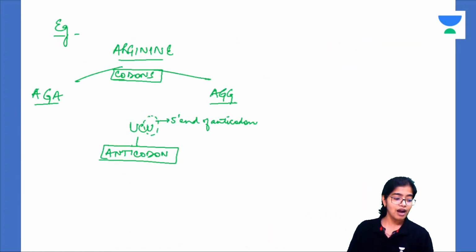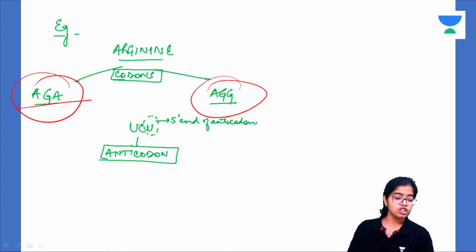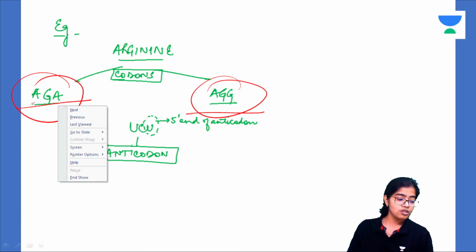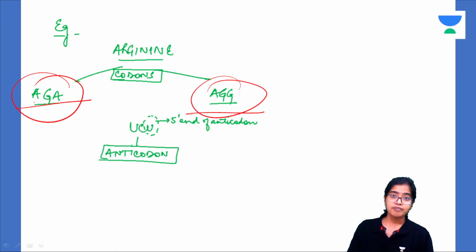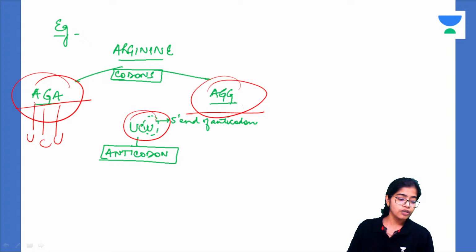Understood? For example, arginine: the degeneracy in the code is because it is coded for by AGA also and AGG also. Now the anticodon on the tRNA is UCU. Suppose an mRNA with AGA comes in, then it will be a proper pairing, U, C and U. But suppose an mRNA with AGG comes in, the same tRNA containing the same anticodon will come and attach to it.